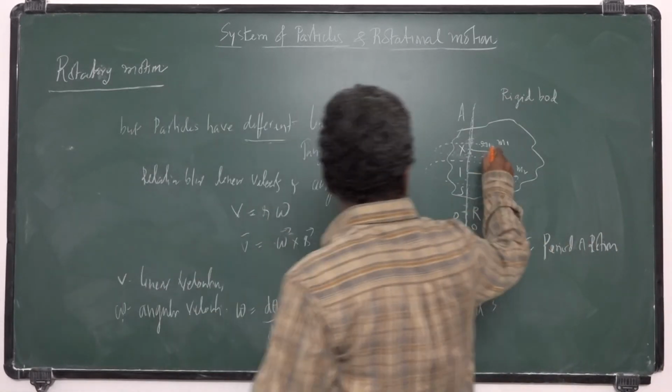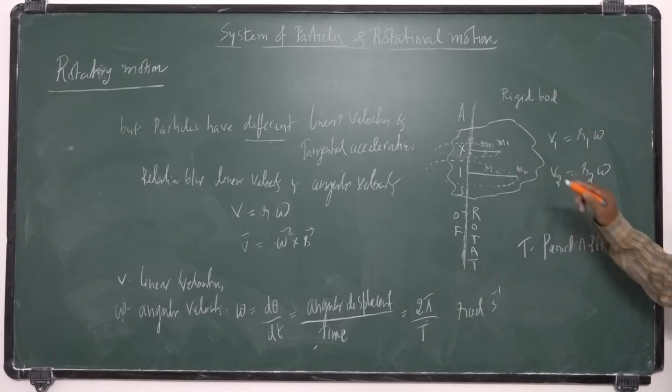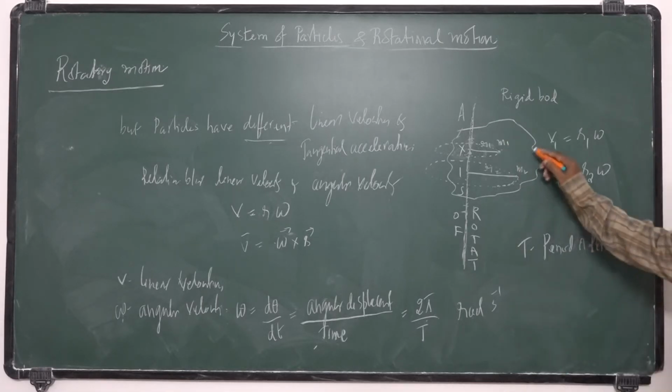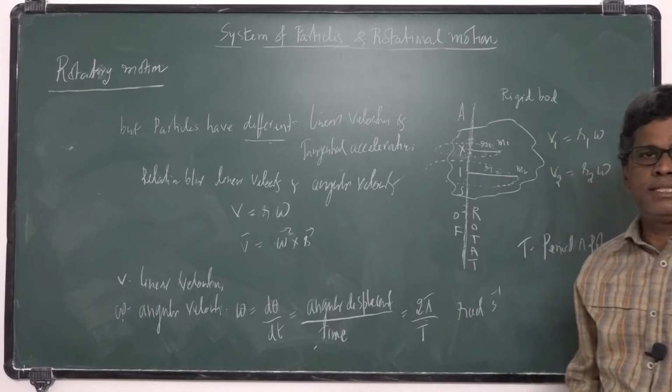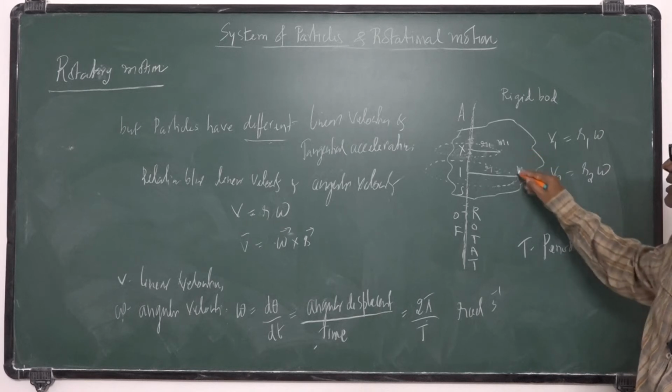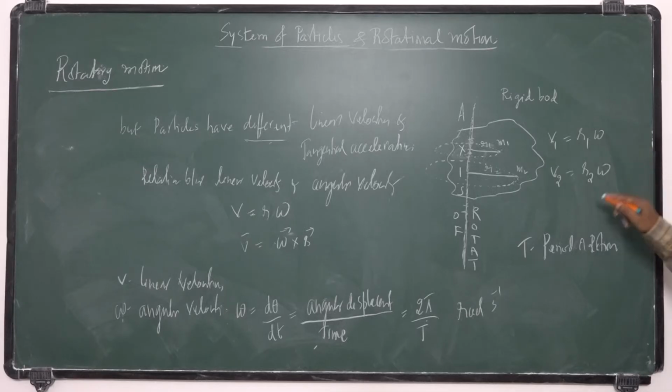So here the particles m1 and m2 have different linear velocities. The linear velocity of particle m1 is v1 is equal to r1 omega, and of m2, v2 is equal to r2 omega. These particles m1 and m2 have the same angular velocity because this rigid body is rotating about an axis. All the particles of this rigid body have the same angular velocities but different linear velocities.